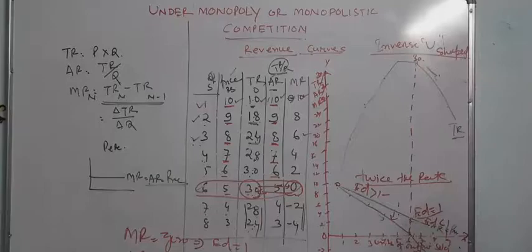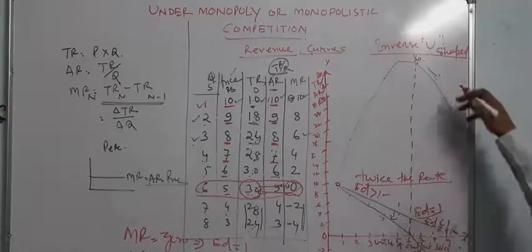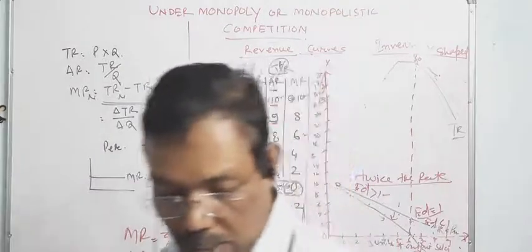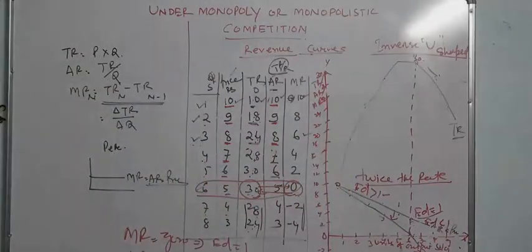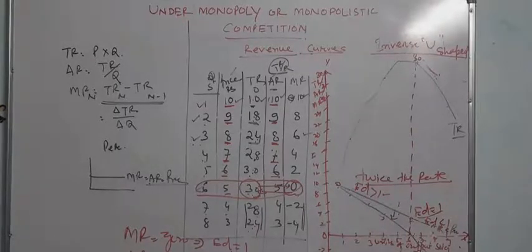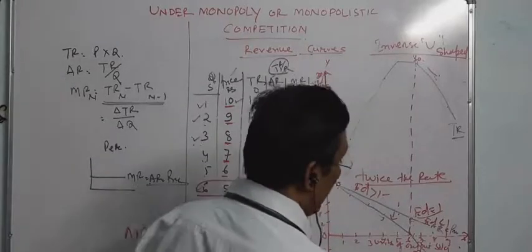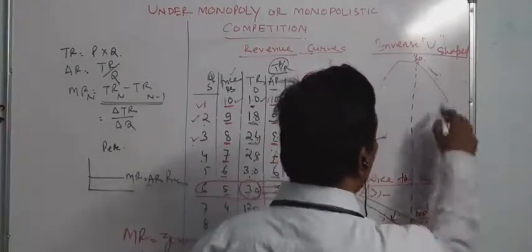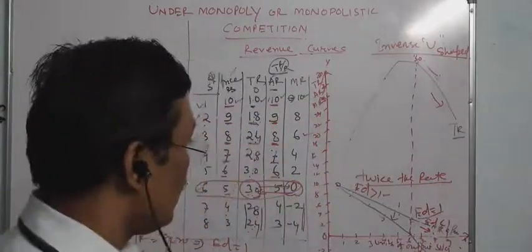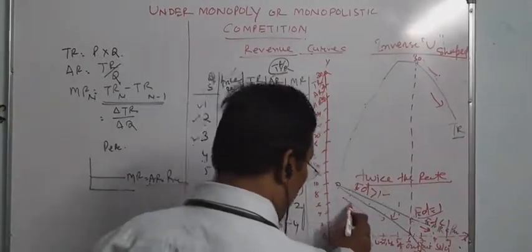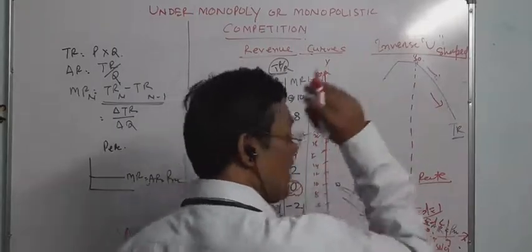And when MR is negative, elasticity of demand is less than 1, and total revenue falls. Now the relationship between TR and MR, and MR and AR, is clear. When TR is falling, AR is falling and MR is negative. See it. But before that, both AR and MR are falling, but TR is increasing.